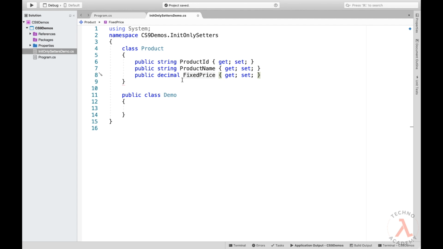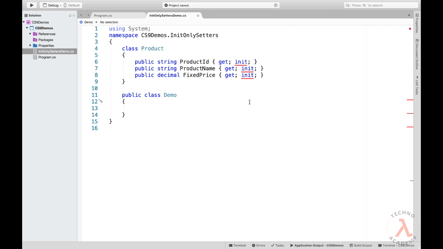But if you recollect, our requirement is that once the properties have been initialized, we should not allow the users to modify the values of the properties again. For that, instead of using the set block, we need to use the init keyword. So let me update our class Product by replacing the set with init.